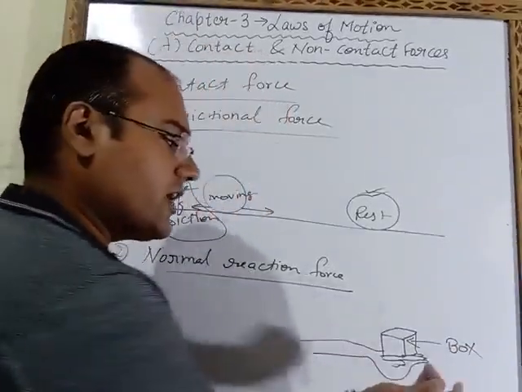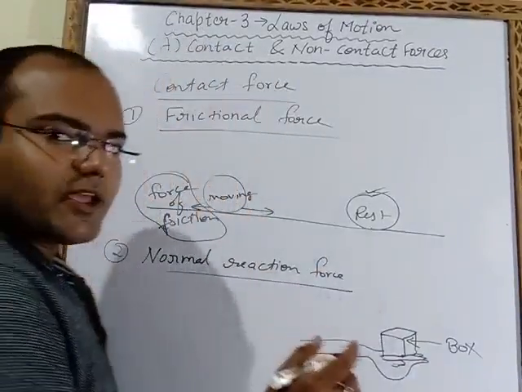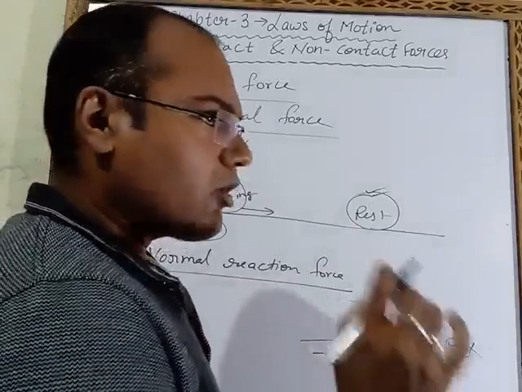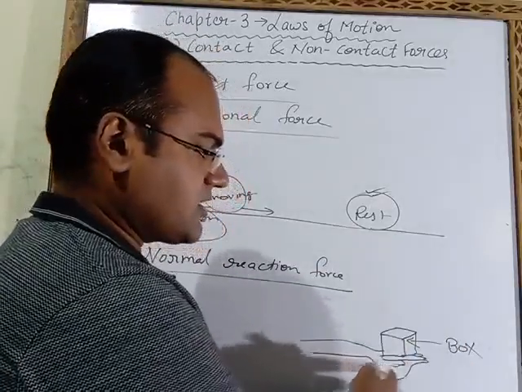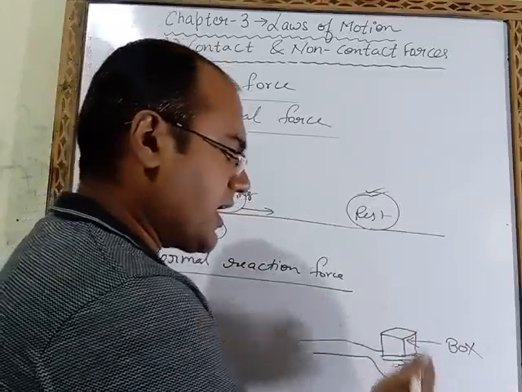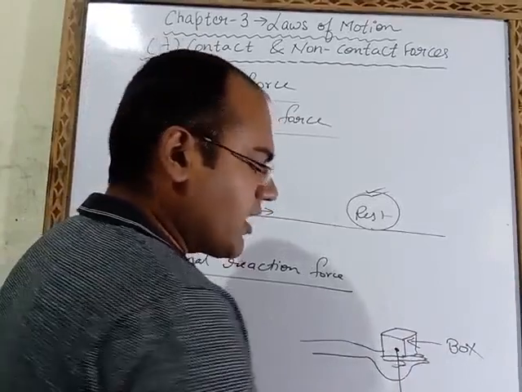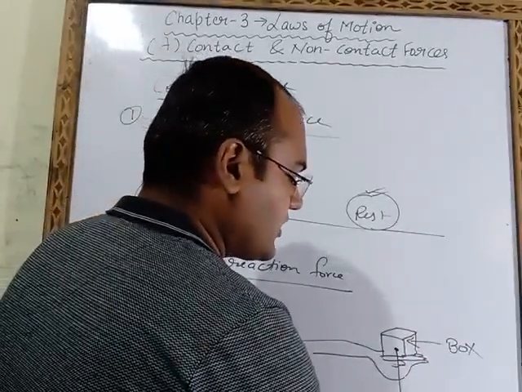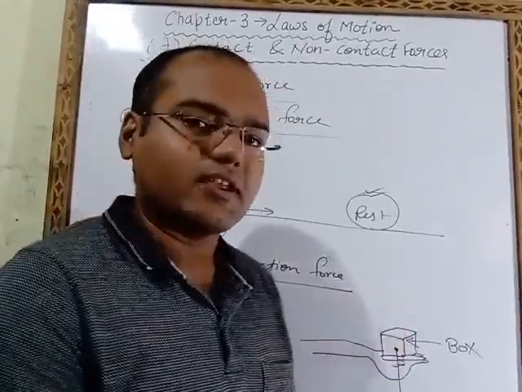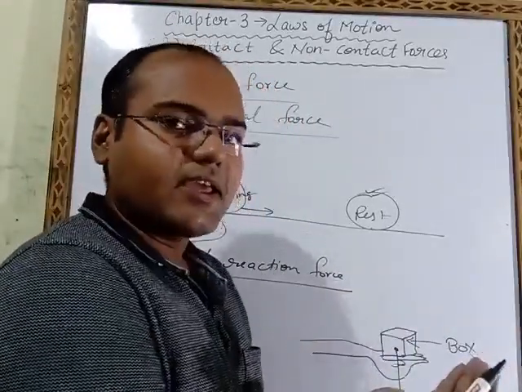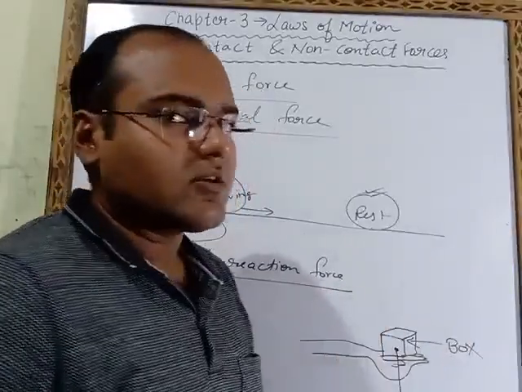One person is holding a box in his hand. When a body is placed on a surface, that body will exert a force in the downward direction. Suppose I am holding one box in my hand, then that body will exert a force on my hand in the downward direction, which will be equal to its weight.